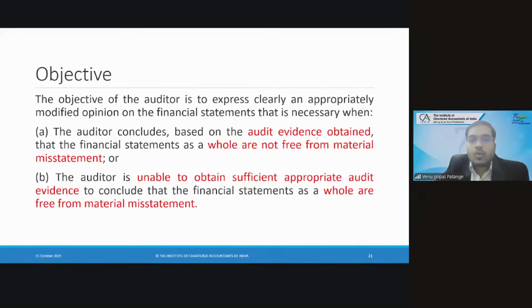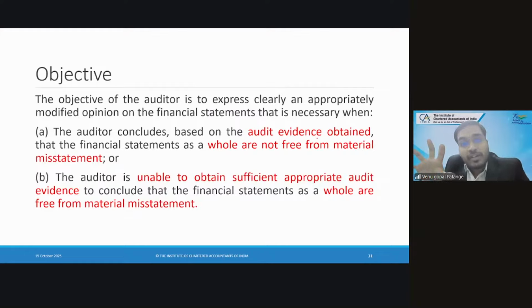So now, if we go back to clause A and clause B, the first clause is talking about qualified opinion and adverse opinion. The second point is describing qualified opinion and disclaimer of opinion, based on pervasiveness. The first point is the auditor concluding based on the audit evidence obtained.